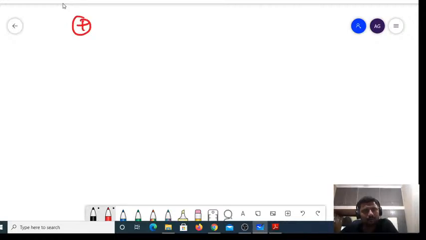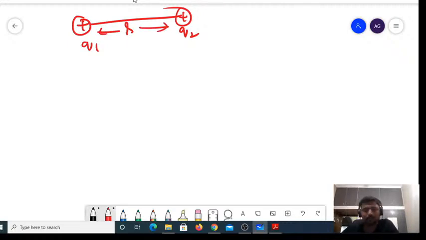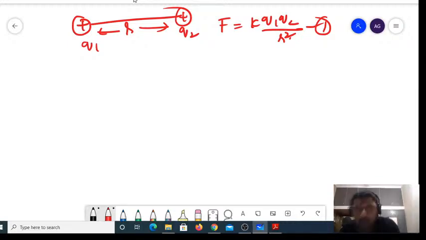Say, if you have two charges, Q1 and Q2, and you separate them by a distance of r, then what is the force between them? F is equal to K into Q1 into Q2 divided by r square, right? This is the value of force when you have two charges separated by a small distance of r.